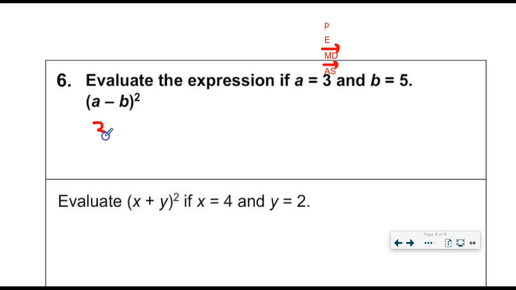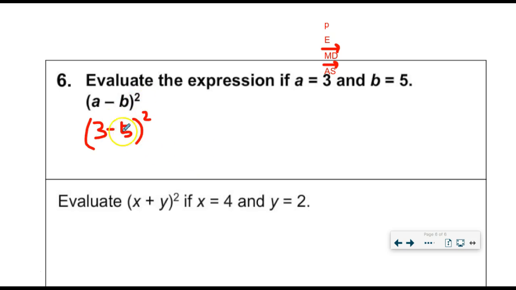That looks like this. I would strongly recommend that you keep the parentheses here, because all I did was change the A for the 3 and the B for the 5. Everything else stays the same. Parentheses stay the same, subtraction stays the same, exponent stays the same.